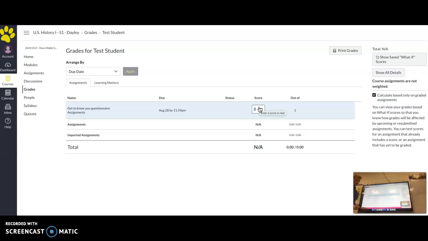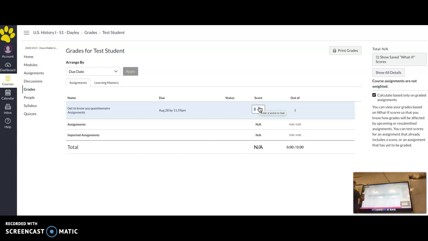I want you to do your best on every assignment, but I understand if there are some things that you're just not doing your best at. There's some stressful time or something. You can use this to check what your grade would look like if you didn't do an assignment. But do your assignments, like, please.